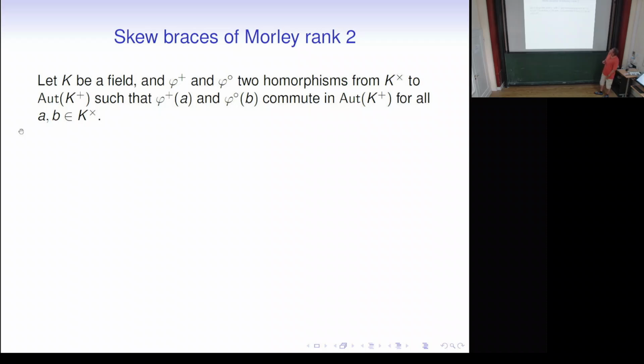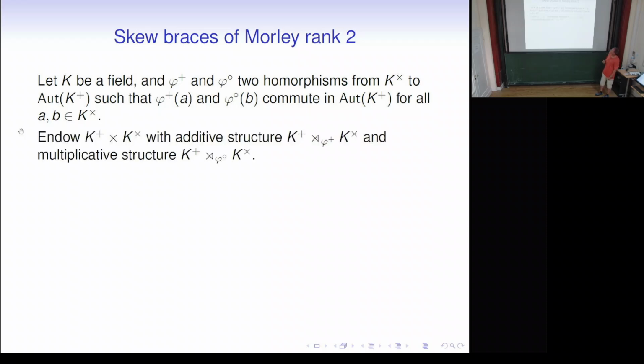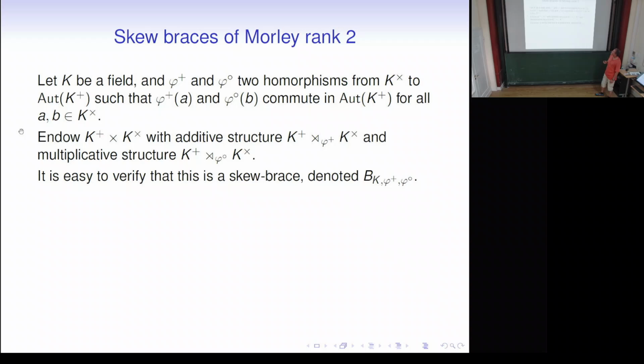Now, in rank 2, there is a way to get a soluble brace. We take a field. We take two homomorphisms from the multiplicative group to the additive automorphism group. And we endow the product K plus times K times with the semidirect product along these morphisms. And that's a skew brace.